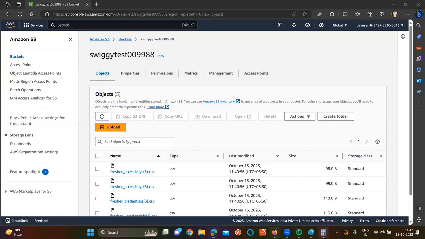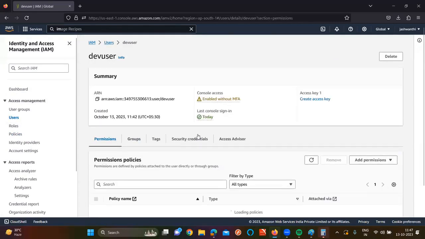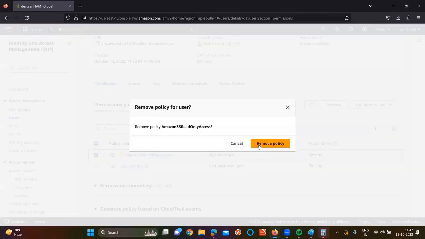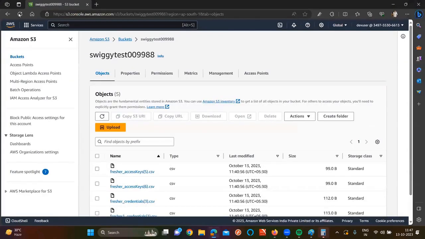The reason why we are seeing this is, first of all go to users. Currently we are on which user? For dev user, here you are seeing S3 read-only access. Which access are you seeing? First of all, try to remove this one and check it. Go here and click on refresh now.